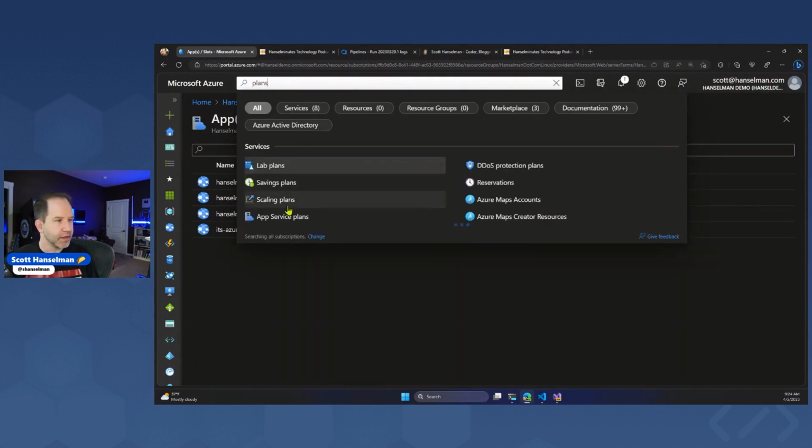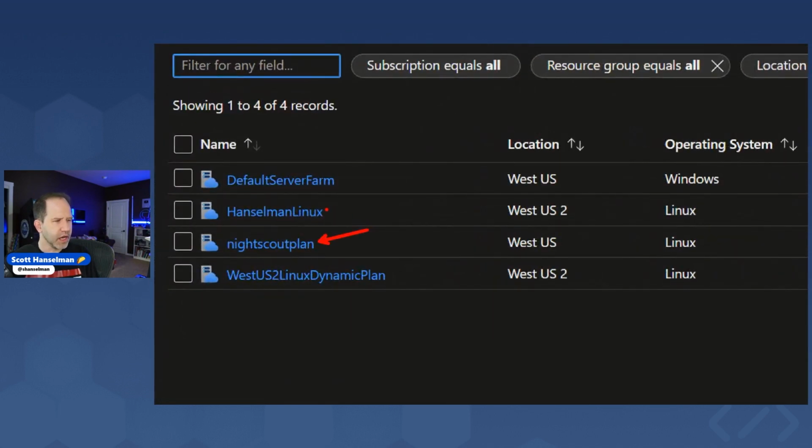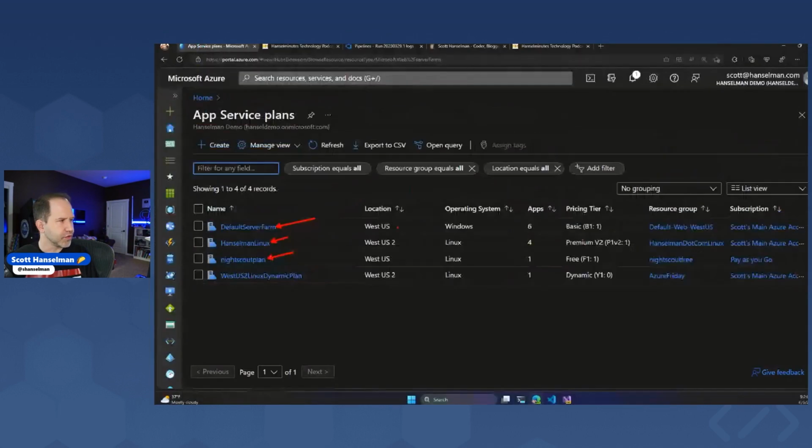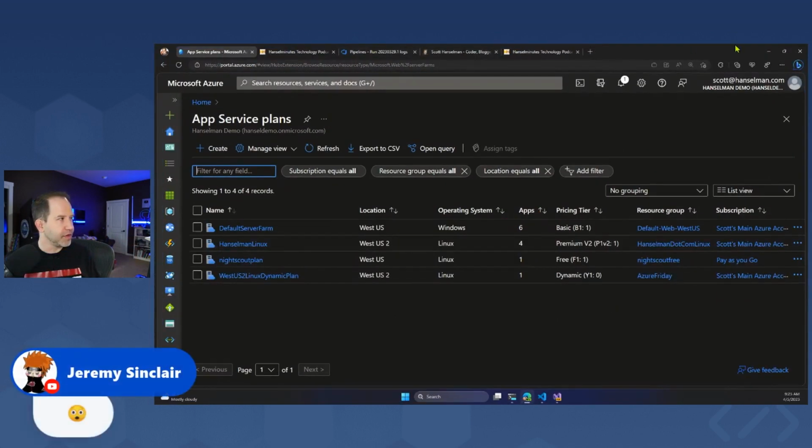If we go to my app service plans, I got my Linux, I got my default Windows server farm. And in that one, I'm actually using a basic pricing tier, and I've got 6 sites like babysmash.com and some of those smaller sites, which is pretty cool. So I'm feeling pretty good about that.